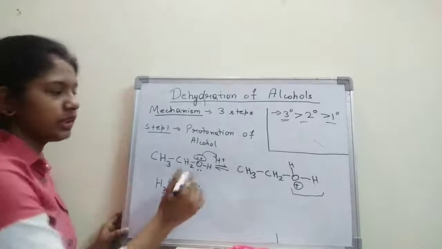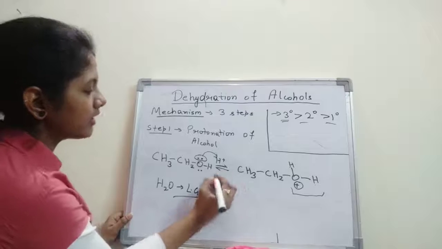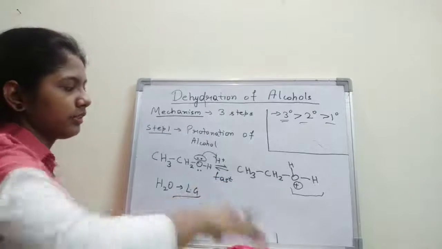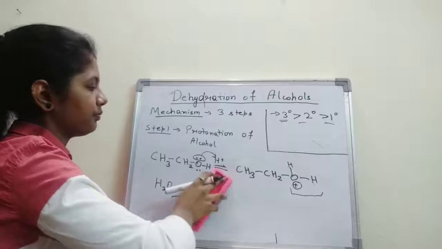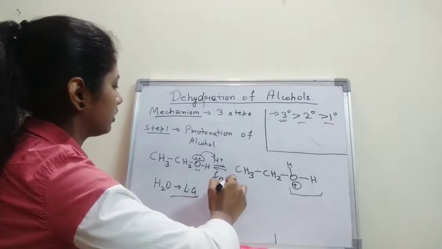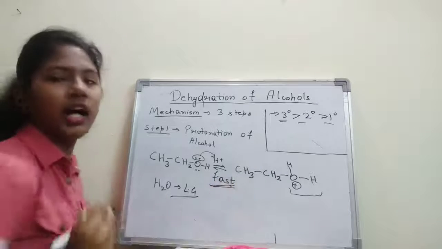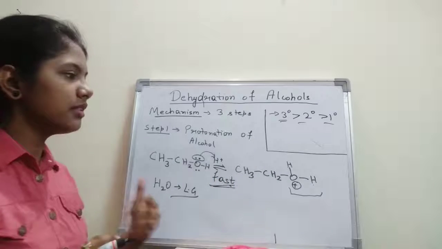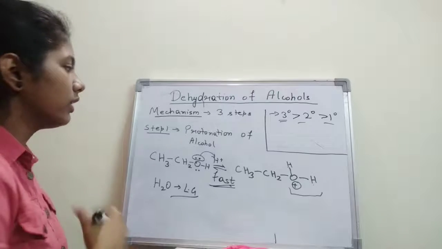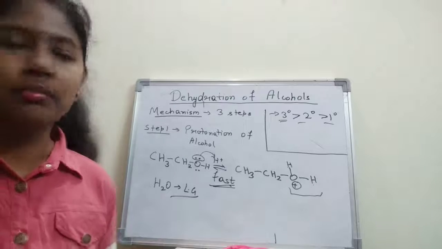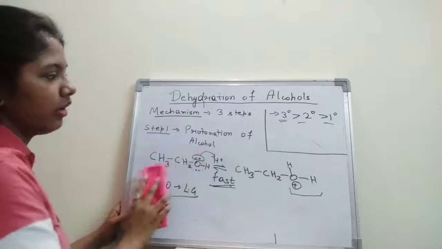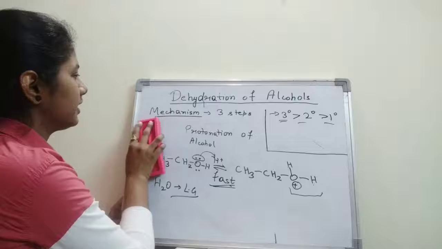Okay, this was the first step where the protonation is happening, and this is a fast step. This happens quickly. Now let's proceed to the second step. So what is the second step? The second step is the removal of this water molecule from this.